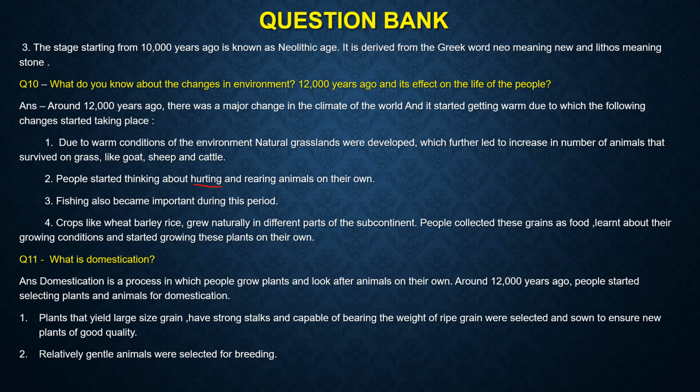Domestication is a process in which people grow plants and look after animals on their own. Around 12,000 years ago, people started selecting plants and animals for domestication. Plants that yield large-sized grain, have strong stalks, and are capable of bearing the weight of ripe grain were selected and sown to ensure plants of good quality. Relatively gentle animals were selected for breeding.